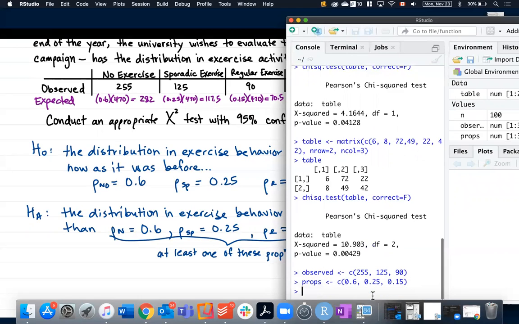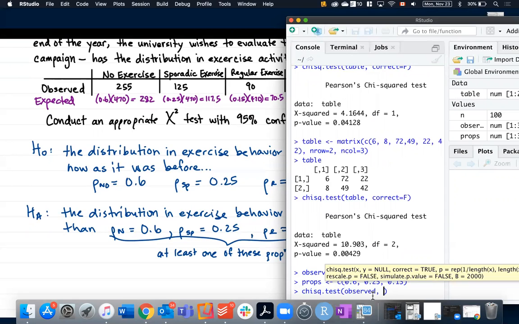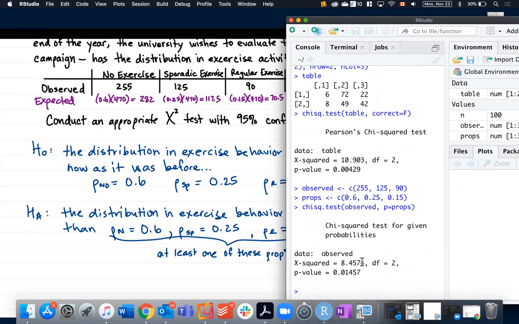And then you're going to do your chisq.test. You put in your observed values, and then you say that p is equal to your props. And when it does that, it's going to spit out your test statistic, which is your chi-squared, and in this case, it's going to follow 2 degrees of freedom, and your p-value.